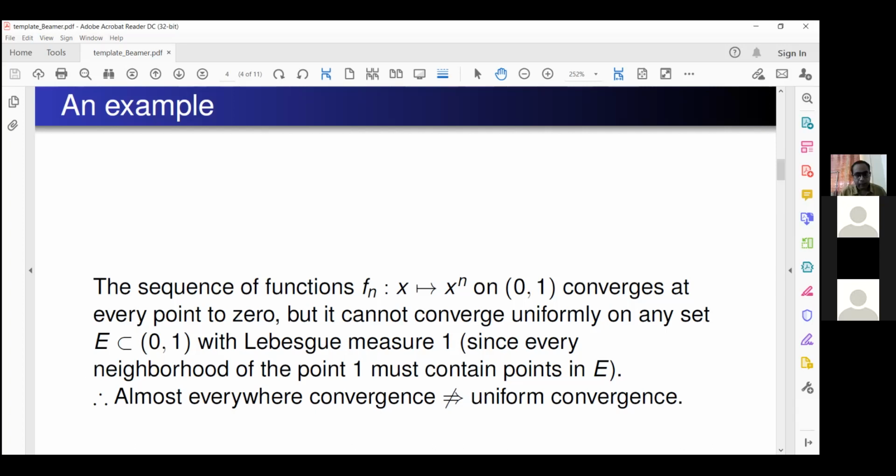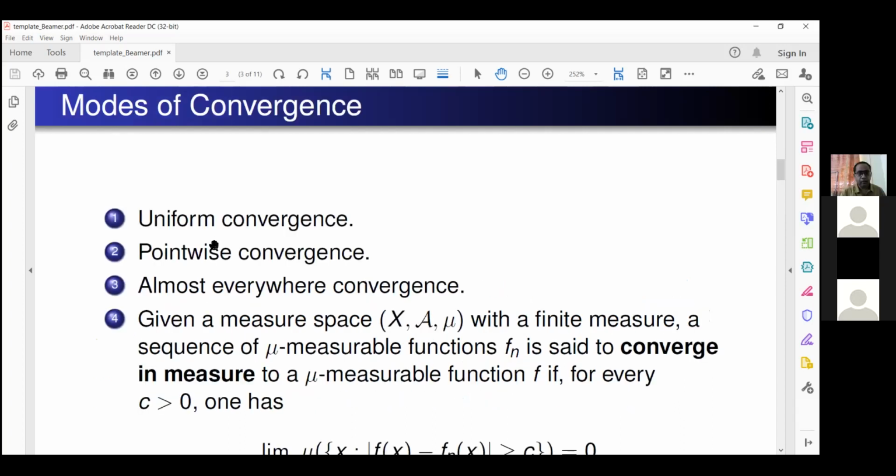So going back, uniform, 3 implies 1 cannot be reversed. And you have already seen that 2 implies 1 is not true, of course. That is, pointwise convergence does not mean uniform convergence, even in case of continuous functions. And 2 implies 3, but that cannot be reversed.